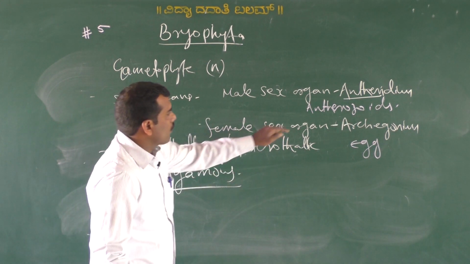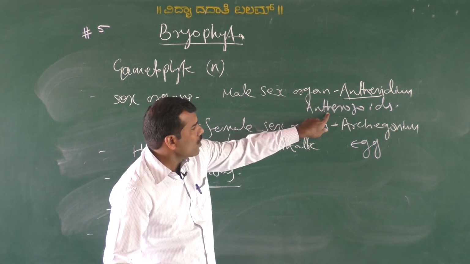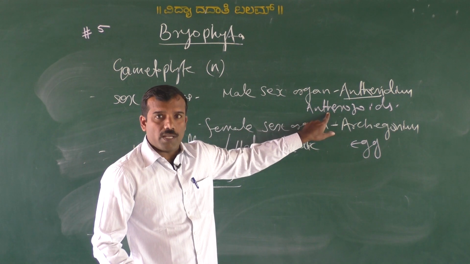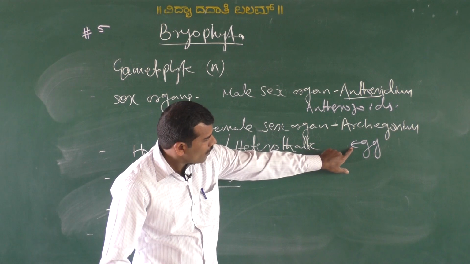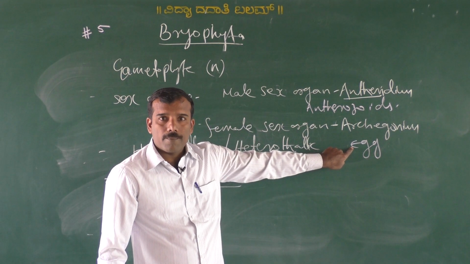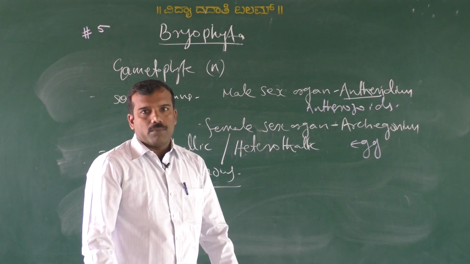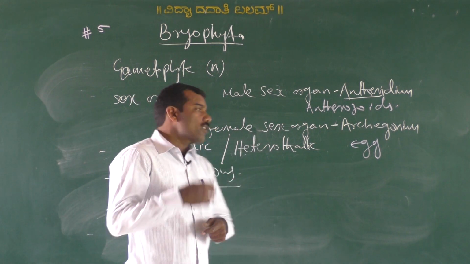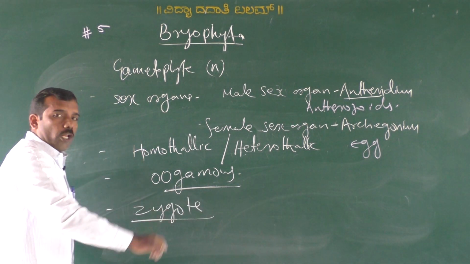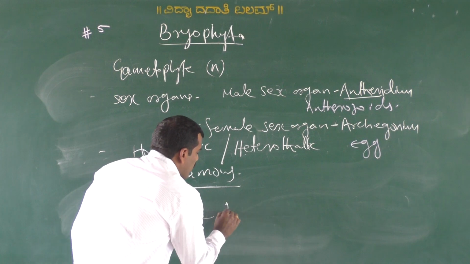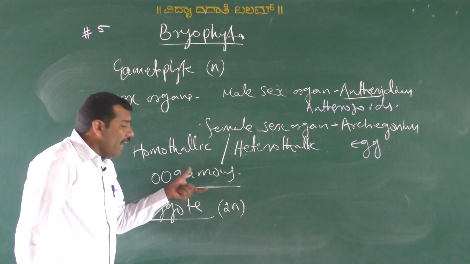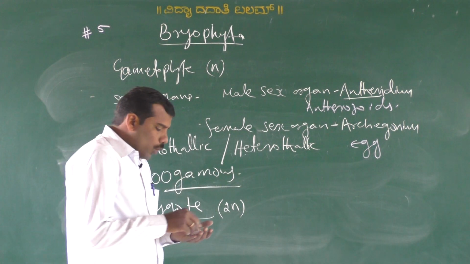Then the antheridium produces male gamete, male sex cell, antherozoid. The female gamete, that is egg or oospore, fuses with it. That means fertilization takes place to form zygote. Zygote is formed. Zygote is diploid. This diploid zygote develops into sporophyte.